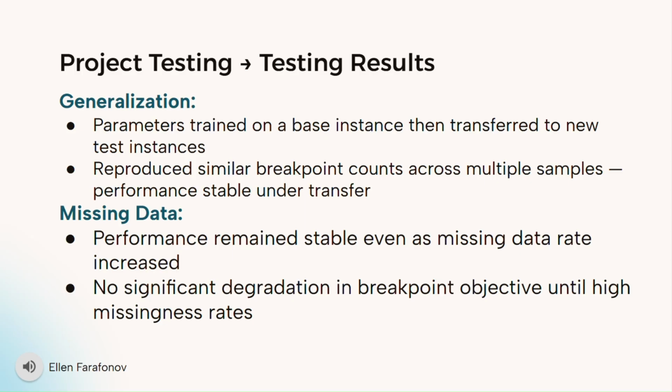And then for missing data, the performance as well remains stable even with the missing data rate increasing. Of course, when it was really, really high, there would be some degradation, but otherwise the breakpoint objective did not have a significant degradation as the missing rates increased. So that means that the pipeline is able to hold up even when the data is incomplete, which is very important for ARGs, especially working with genetic data.